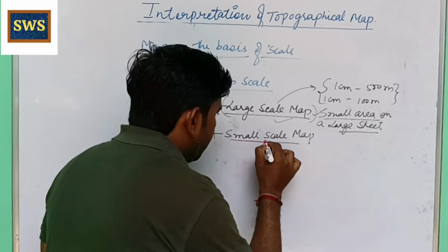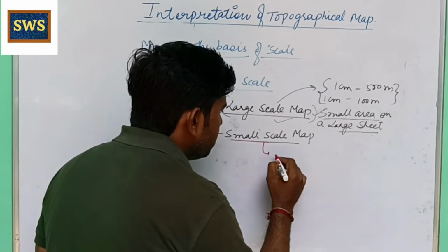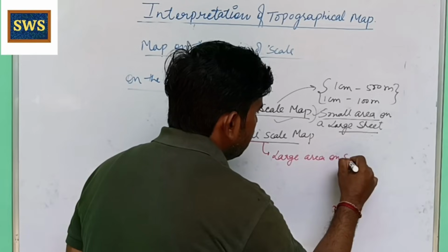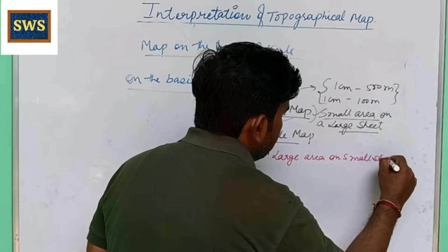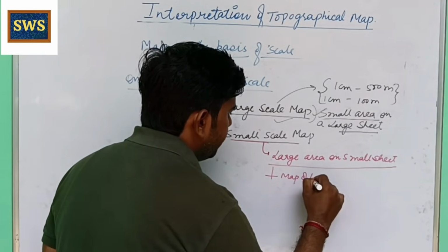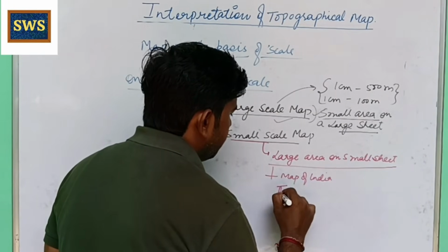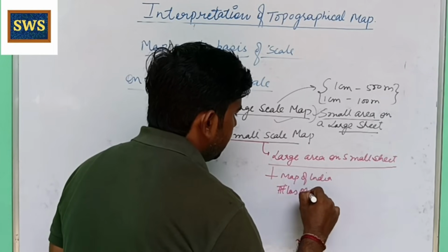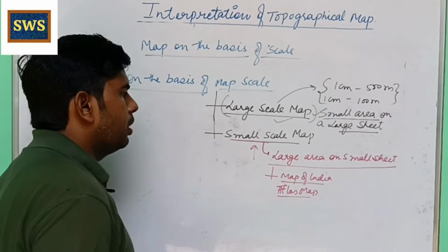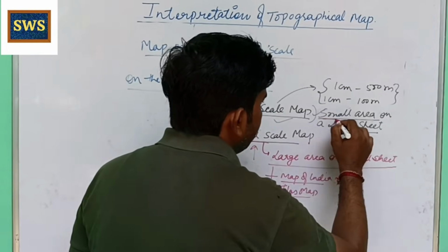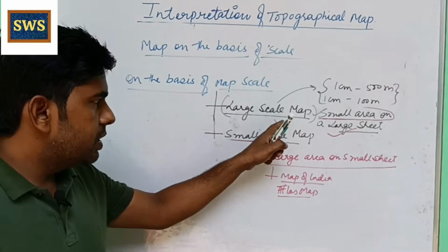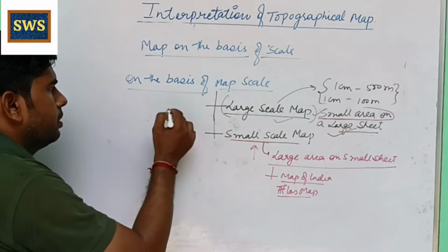And its opposite, a small scale map, shows a large area on a small sheet. A small sheet means a map of India, an atlas map. So all these are examples of a small scale map. And large scale map means a small area on a large sheet. That is an example of a large scale map.